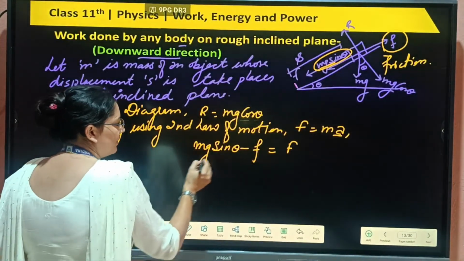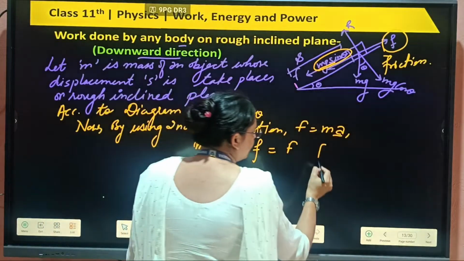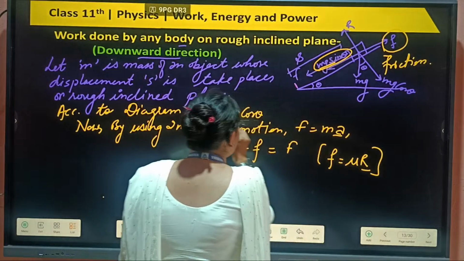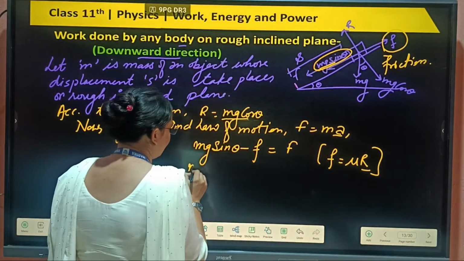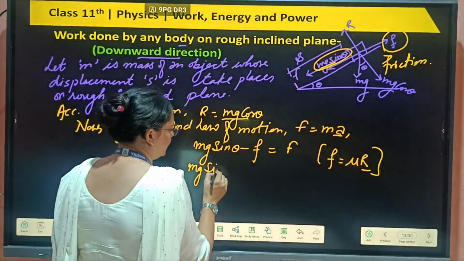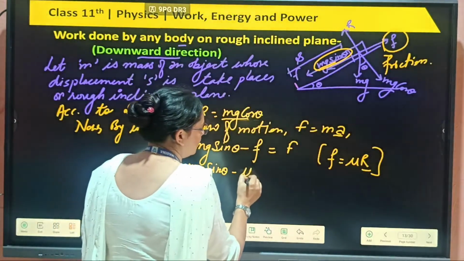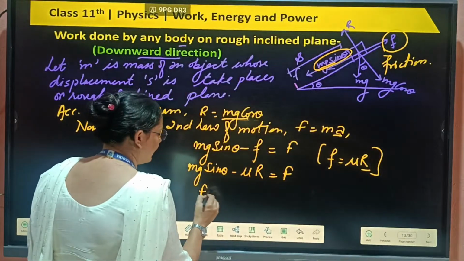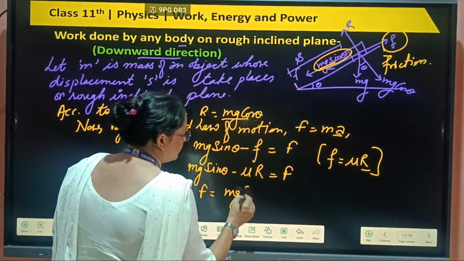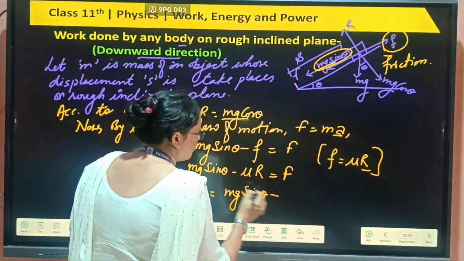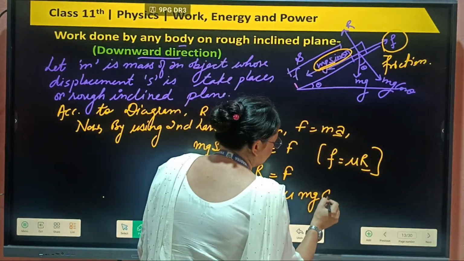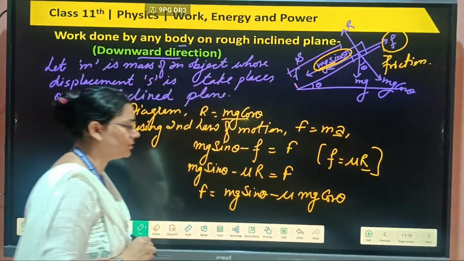Now as we know, friction is equal to mu R, and R we can write as mg cos theta. So the equation is mg sin theta minus mu R equal to force. So force F equal to mg sin theta minus mu mg cos theta.